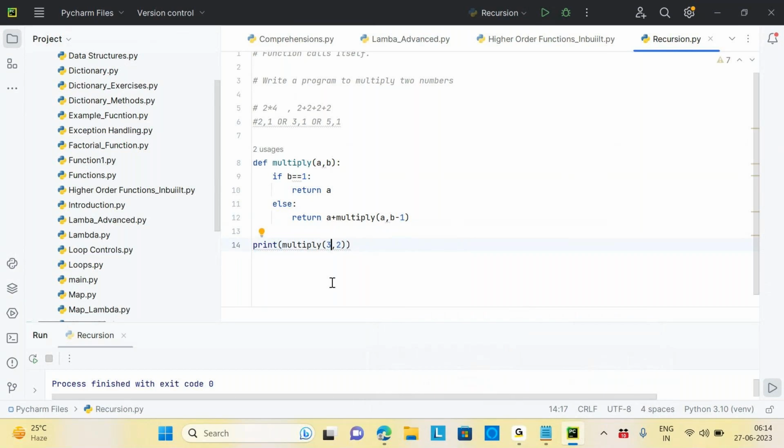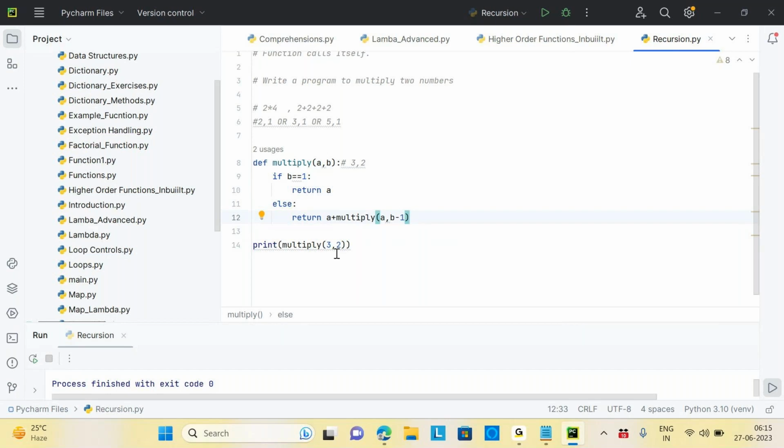So first it will take two values, like we are passing 3 comma 2. It will check the condition number 1: if B equal to 1. It's not, it's 2. So it will come to the second one, A plus multiply of A comma B minus 1. So it will take 3 plus 3. So now it's 3 comma 1. So it will go again. It will check the value B equal to 1, so it's 1, so it will return the value 6.